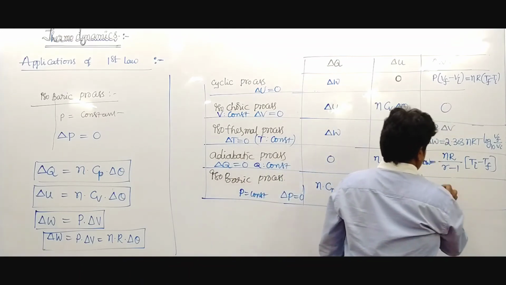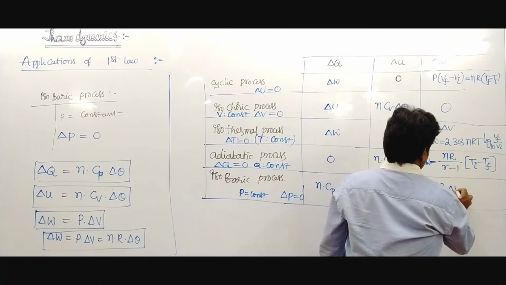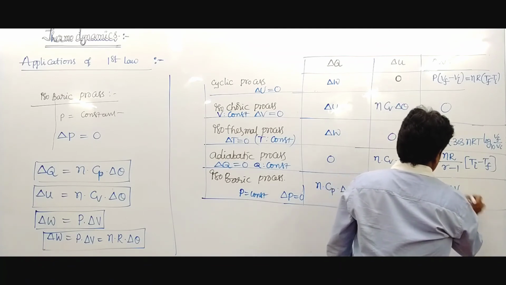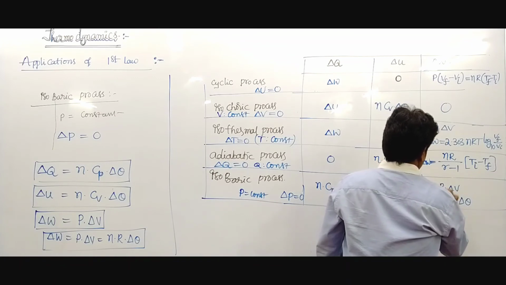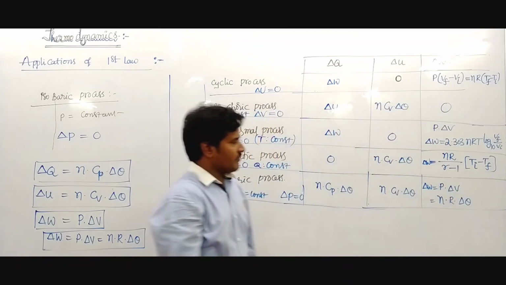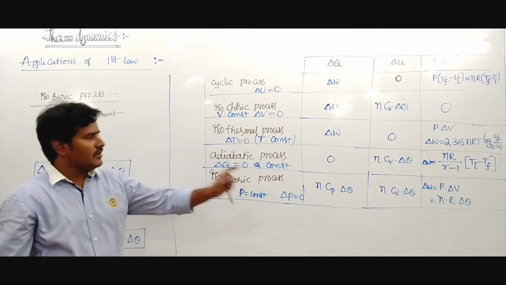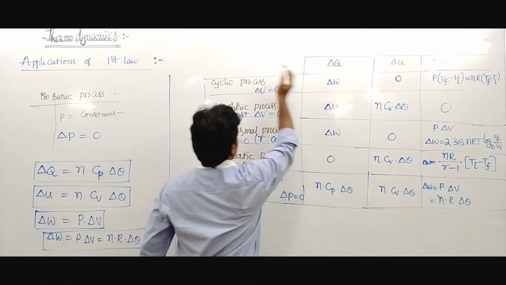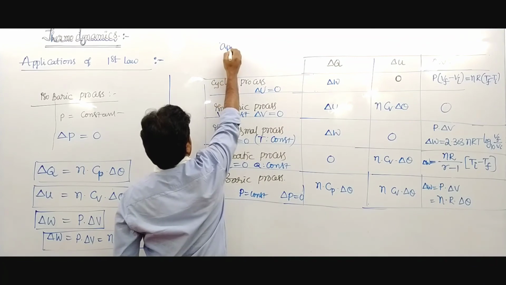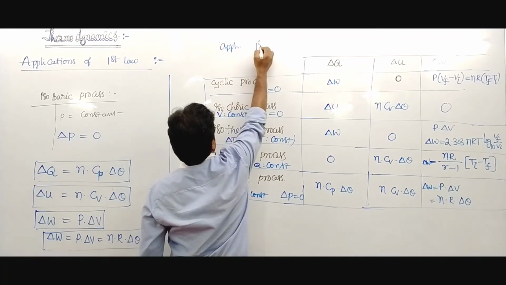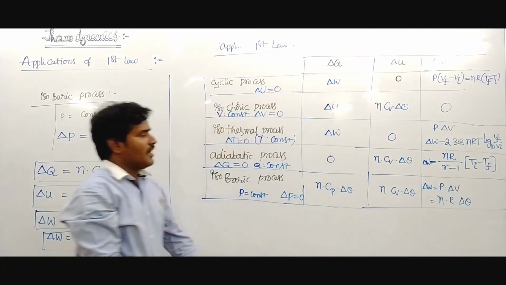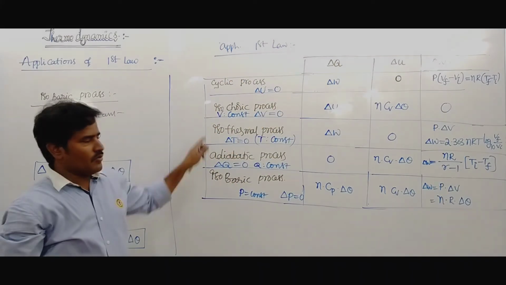Again, this is work done equals P into delta V. So this is nR into delta theta. This is the work done, delta W. Delta W equals nR into delta theta. These are the different processes, the applications of the first law of thermodynamics.